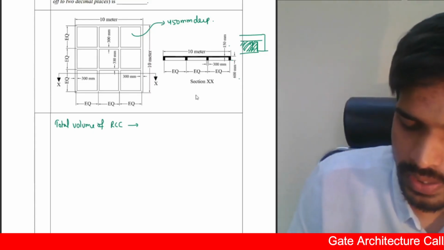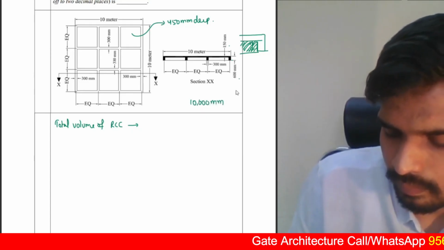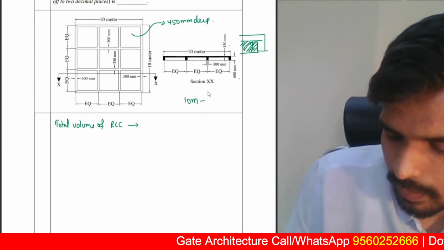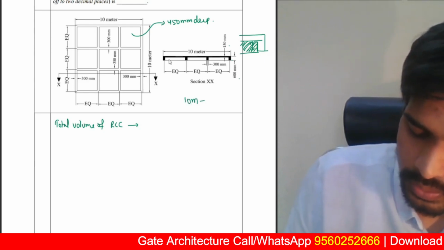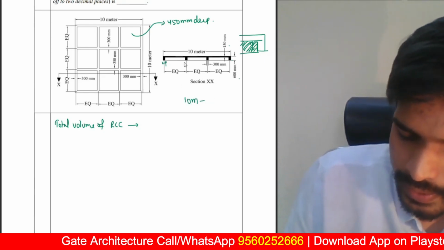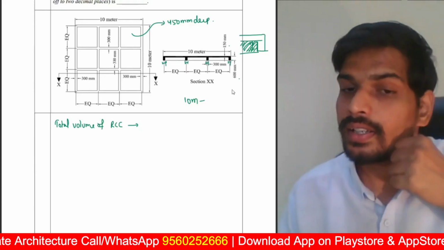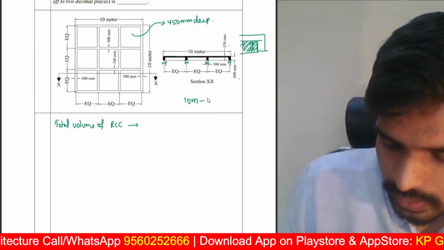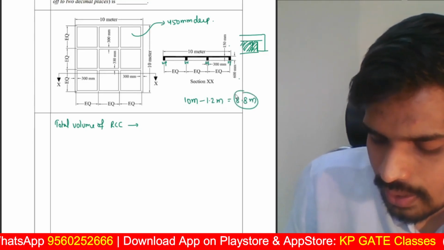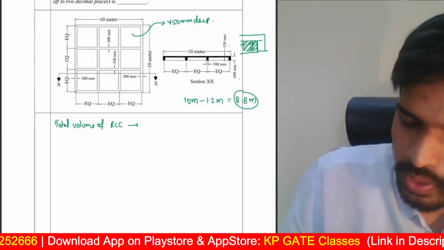The total length of the slab is 10,000 mm, or you can do it in meters itself, 10 meters, minus the beam thickness, which is 300 mm, 4 times. 300 mm 4 times is 1.2 meters. So 8.8 meters is the total length of the depression. What is this 8.8?